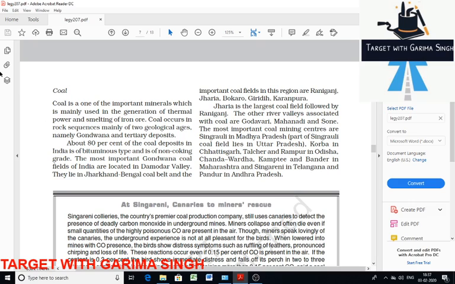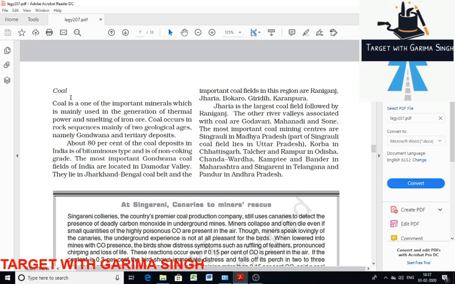So first is coal. India has about 80% bituminous coal, which is of a non-cooking grade. It is found in two rock sequences, that is the Gondwana coalfield and the Tertiary coalfield. Coal is required in the generation of thermal power and smelting of iron ore.